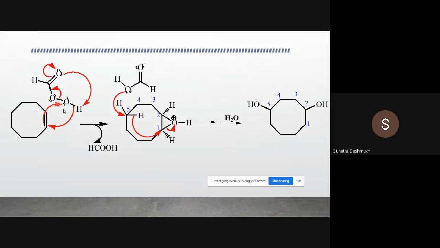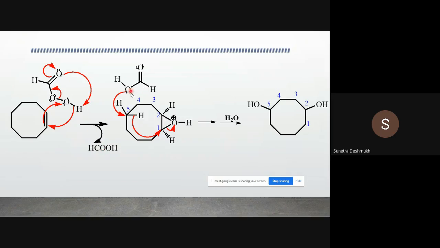So peroxy acids normally react in this way. The oxygen which is attached to the hydrogen atom is transferred for the epoxide formation. So here from this cyclooctene we got the epoxide, the protonated epoxide, and the oxygen we withdraw from the peroxy acid, so the eliminated product is formic acid.